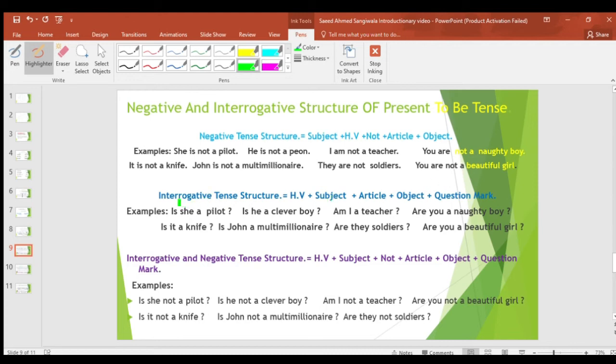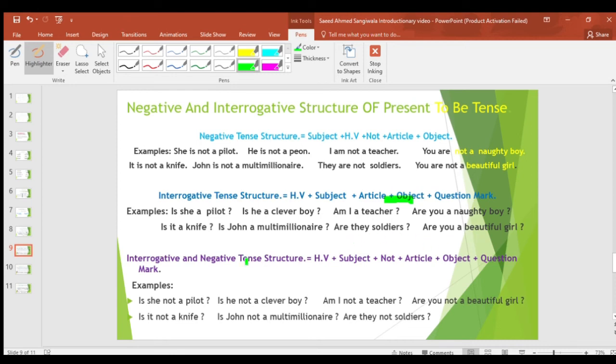Now we discuss the interrogative tense structure. First we use helping verb plus subject plus article plus object plus question mark. So examples: is she a pilot? Is he a clever boy? Am I a teacher? Are you a naughty boy? Is it a knife? Is John a multimillionaire? Am I a multimillionaire? Are they soldiers? Are you a beautiful girl?